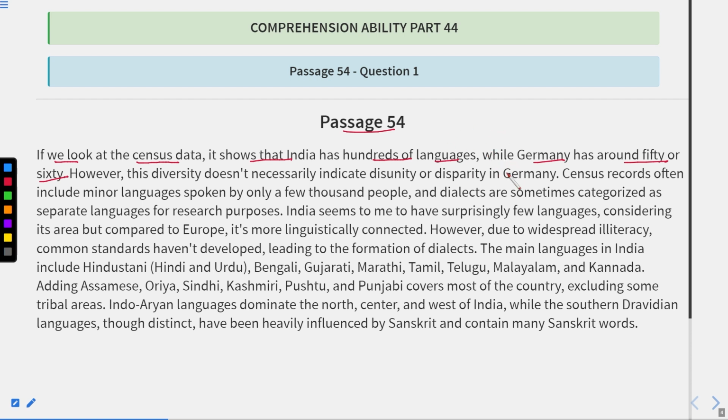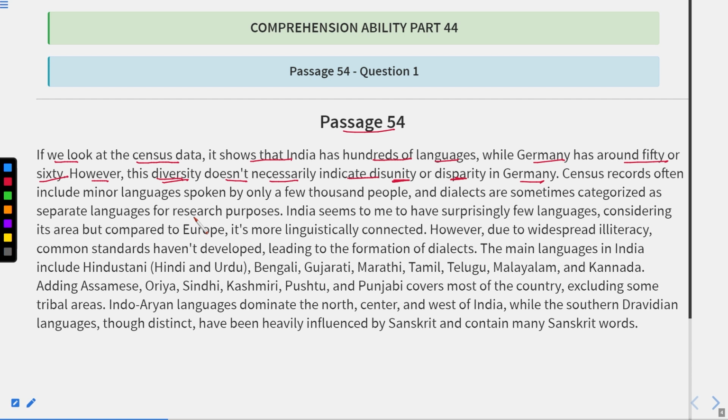Region wise, there are different languages. However, this diversity doesn't necessarily indicate disunity or disparity. Disunity means on the language basis only, people are not divided. Okay, they are talking about Germany.